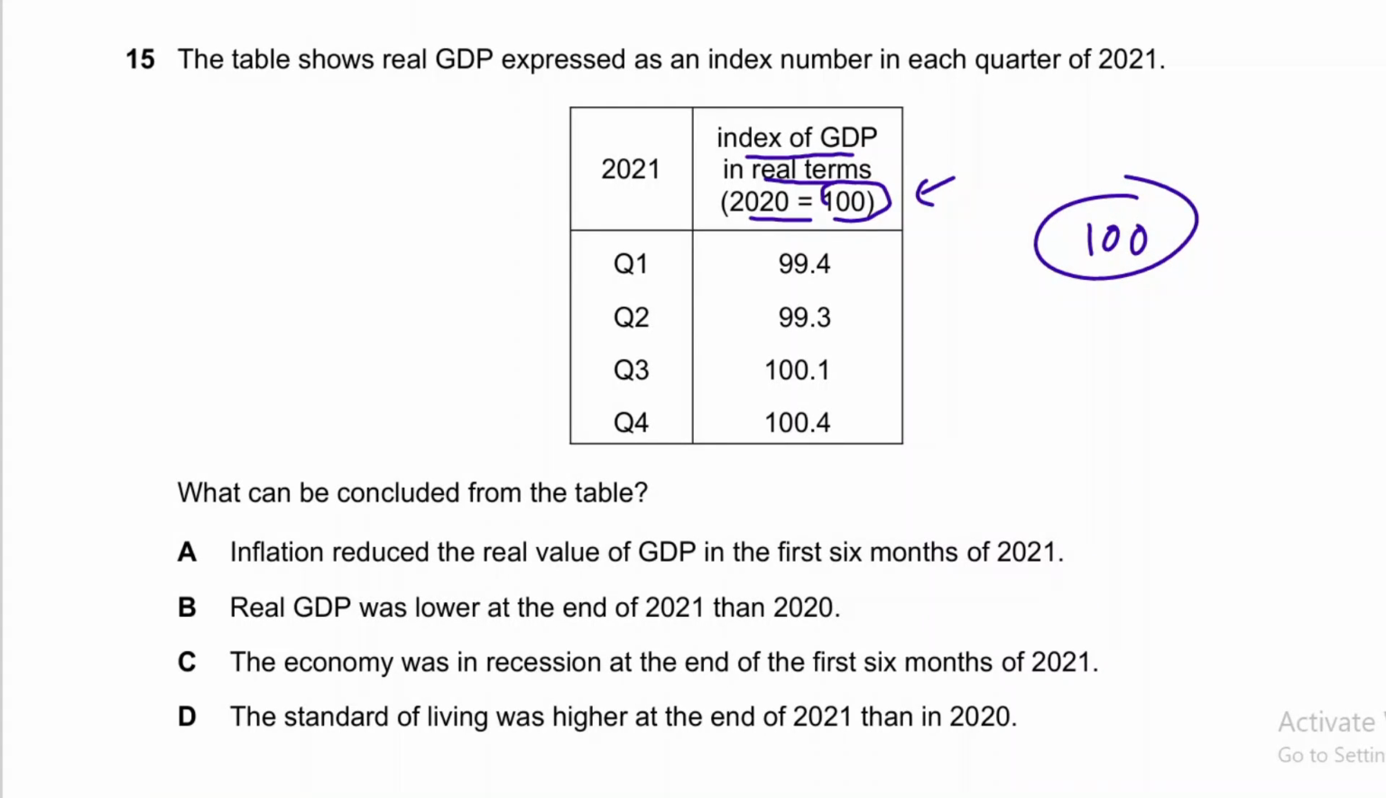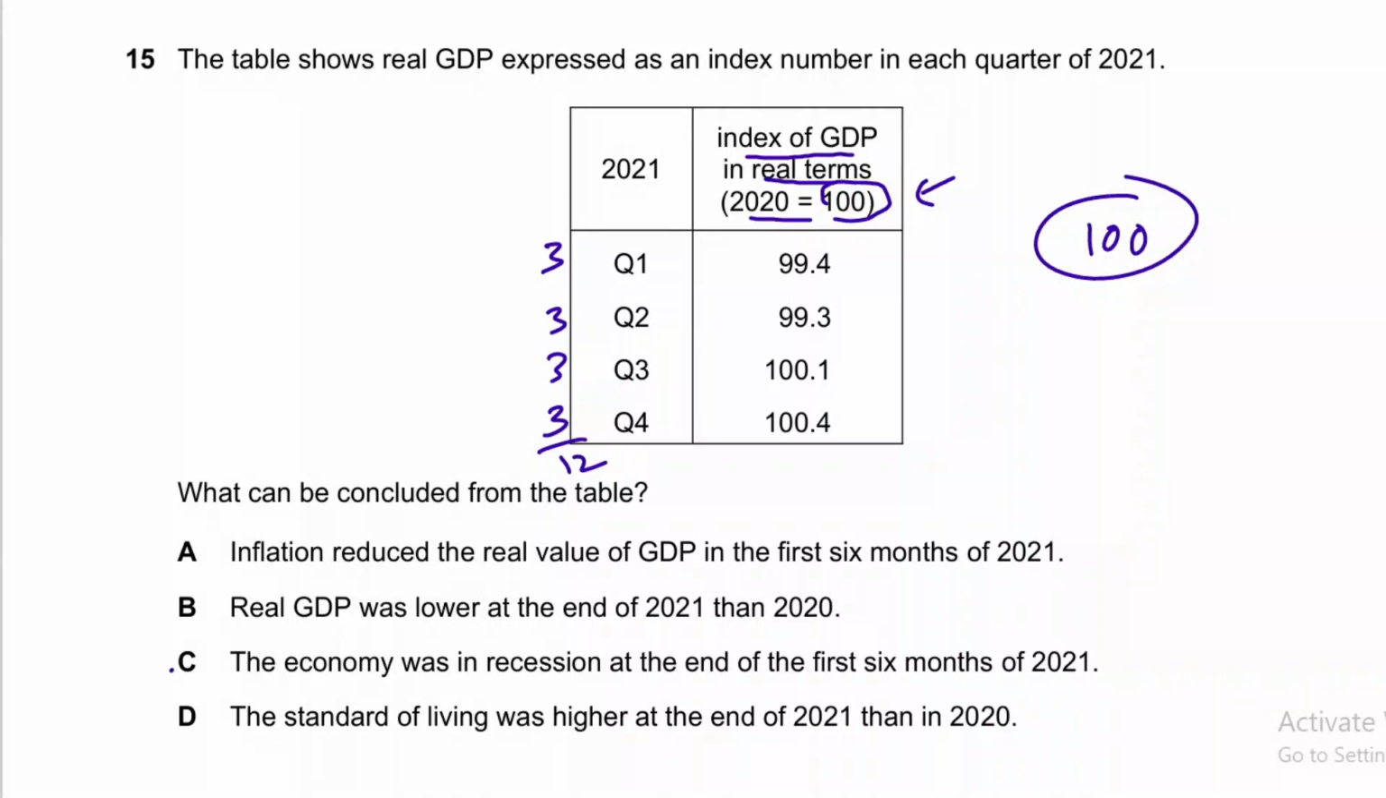So these are 4 quarters. Quarter means 3 months' time. So this is the first 3 months, second 3 months, third 3 months, and fourth 3 months. There are 12 months in a year, so there are 4 quarters. What can be concluded from this table, right?